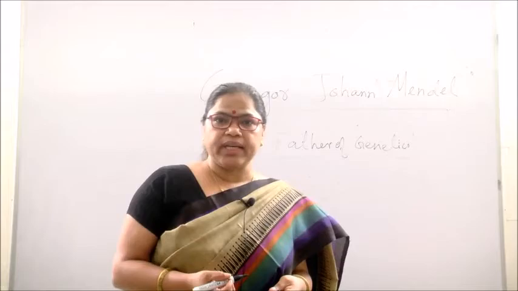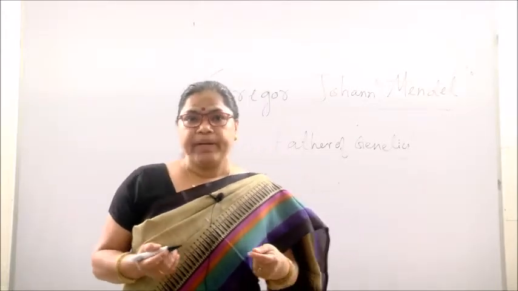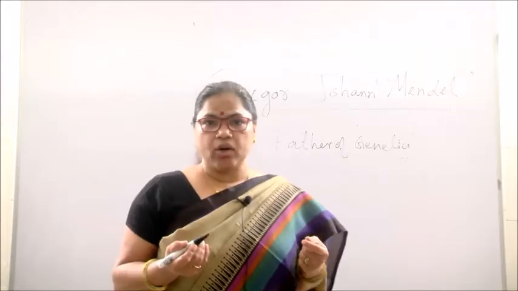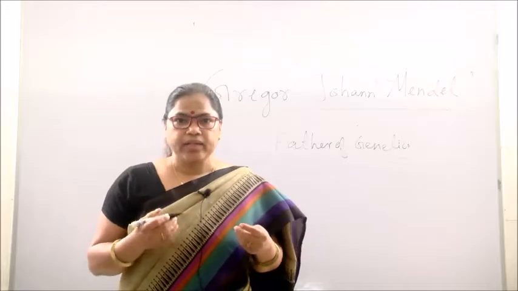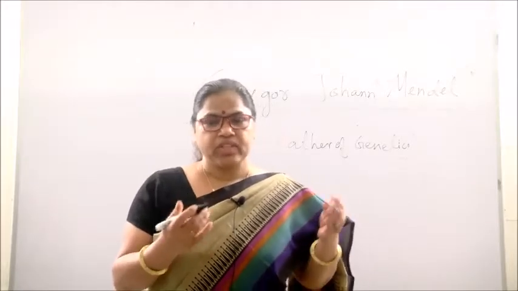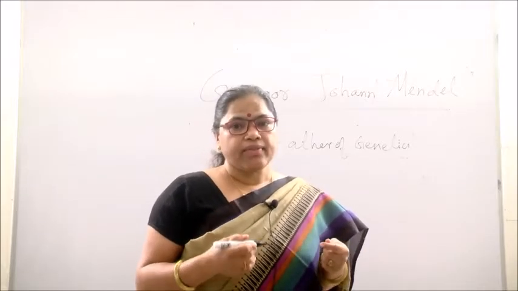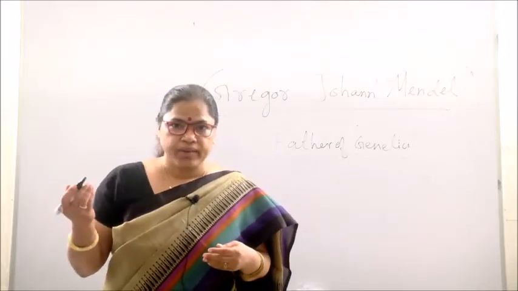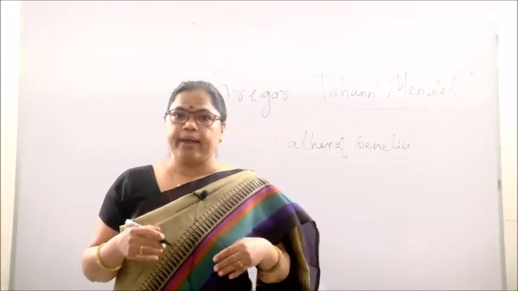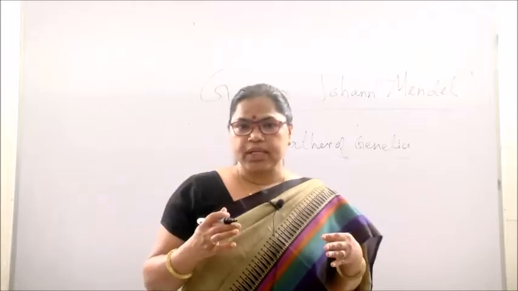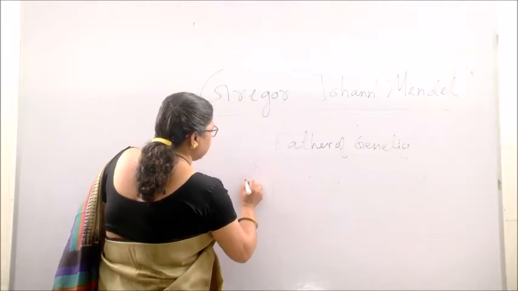While studying genetics, you must know about Mendel and his life. Mendel was born in 1822 in Czechoslovakia in a very poor family. Later he joined a monastery, that means a church, to study priesthood. Then he went to Vienna to study science, and then he came back, joined the monastery again and started his famous experiment on garden pea.